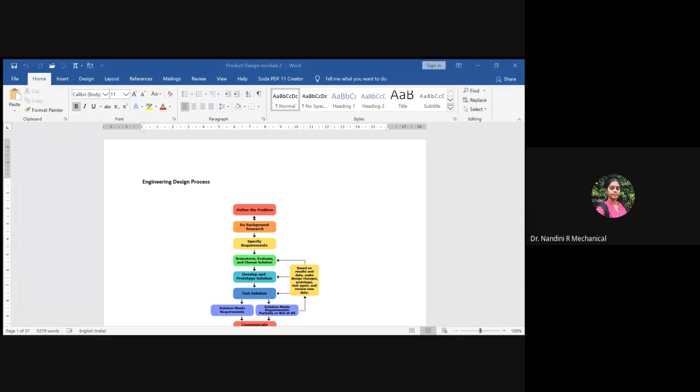So all these strategies, all these elements will be interrelated, and these are the main factors which will be affecting our design. So one is the organization design, how they will segregate into different teams based on the type of organization it is, and based on the type of products you are going to manufacture. And when you come to the design, you should know which factors affect the design.